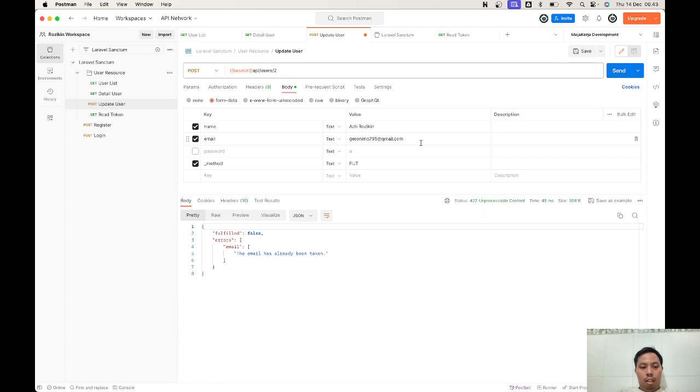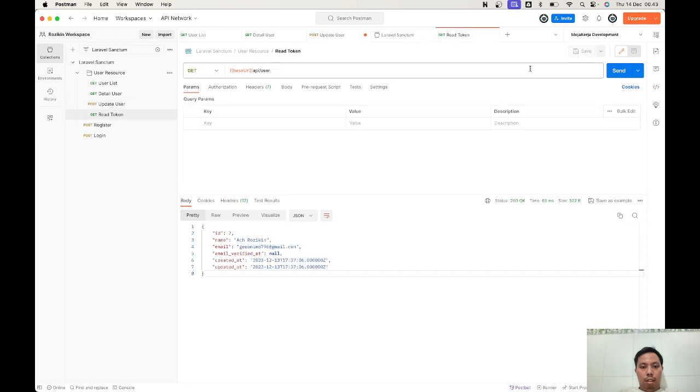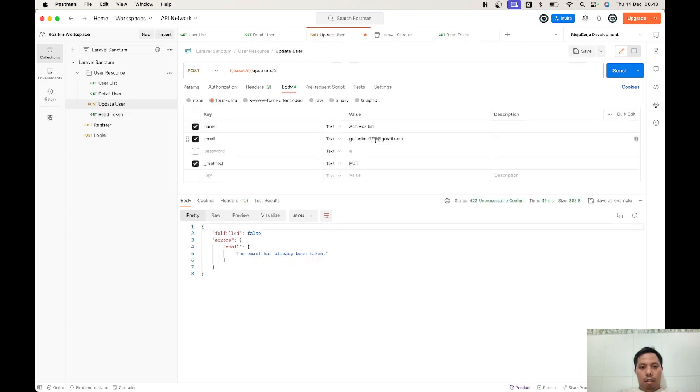Nah, it was right, but we're gonna make sure our email is the same as before or not. It cannot be the same as others. If it's still the same as before, he can process it. This is wrong. We should fix it.